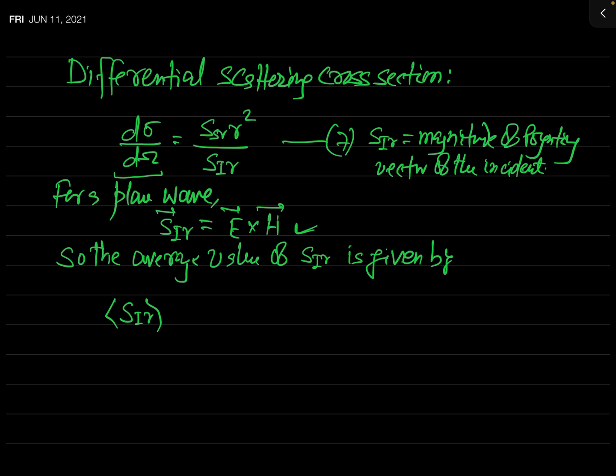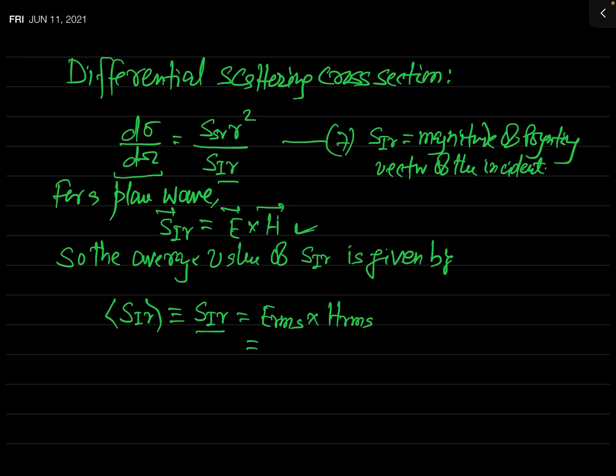Actually it is written like this, but this is just equivalent to S_IR because we have used this symbol in our definition of a differential scattering cross section. But this S_IR represents the average value, and you have seen this is simply equal to E_rms times H_rms. Can you recall it? Definitely you should, because you have studied it in detail in the previous lectures.